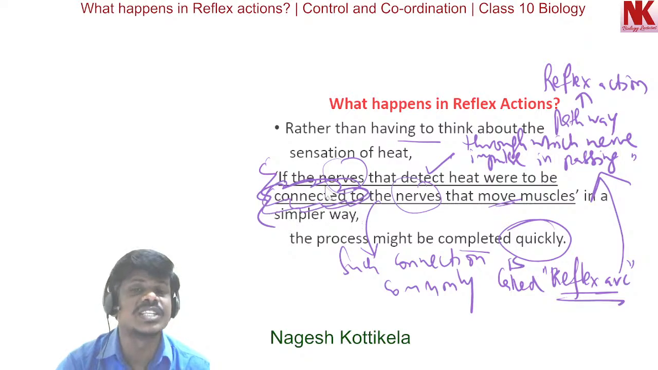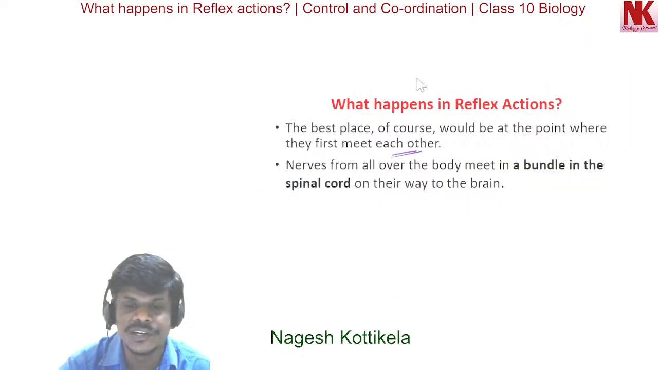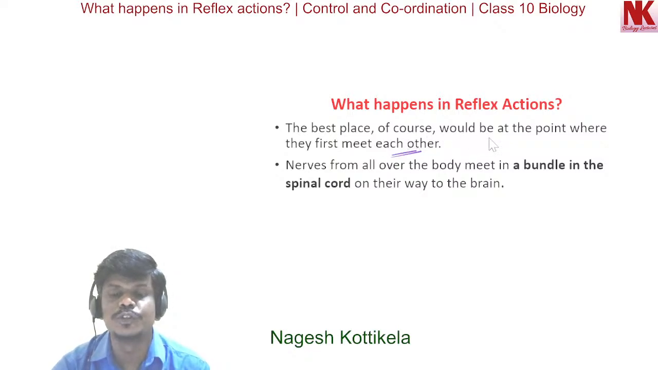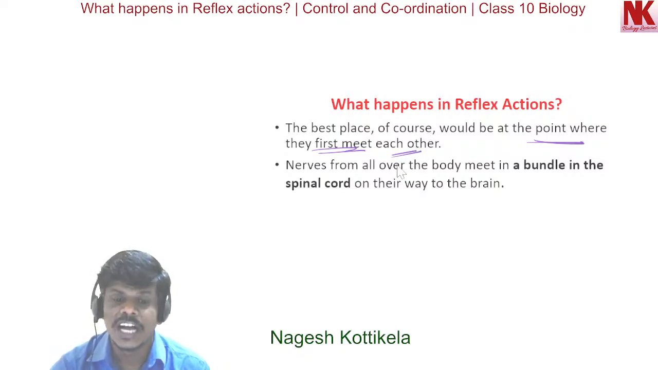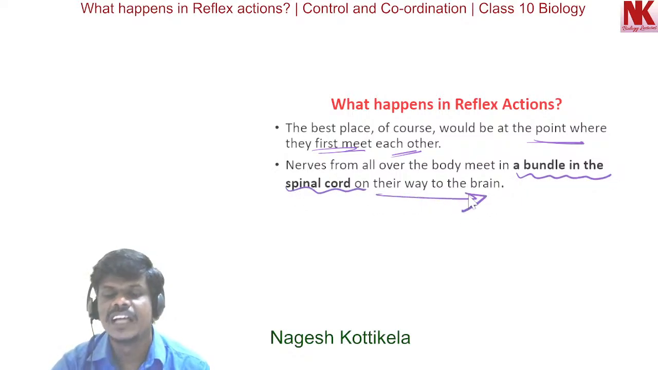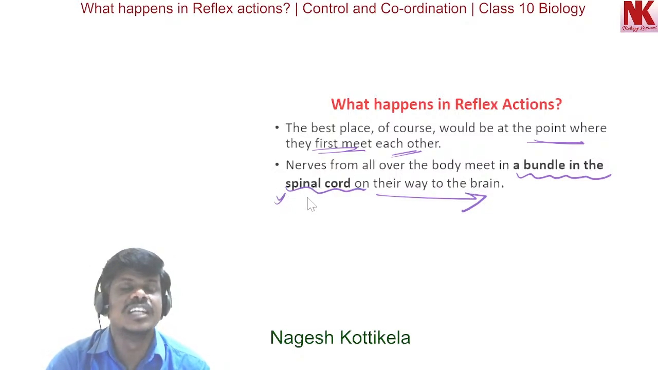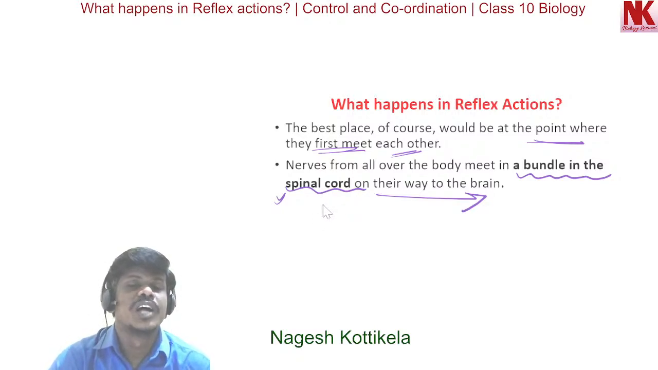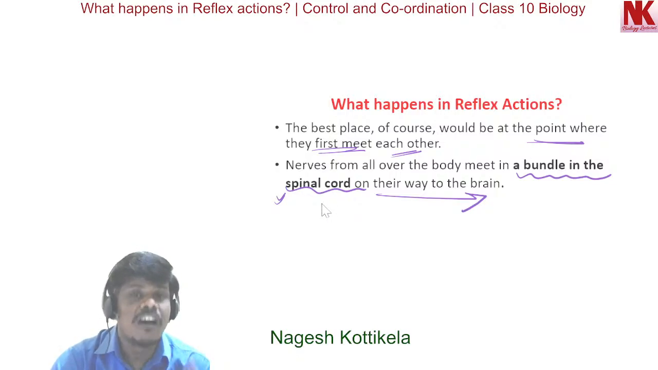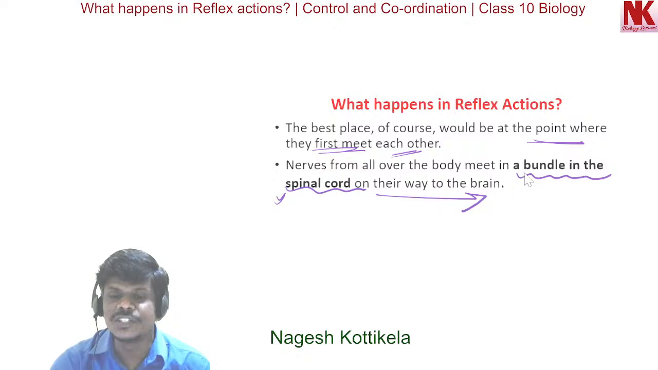The best place for the connection is here. The best place, of course, would be at the point where they first meet each other, and the nerves from all over the body meet in a bundle in the spinal cord on their way to the brain. So obviously, a bundle in the spinal cord is a place where the nerves that detect the stimulus and the nerves that show the response are connected. So a bundle in the spinal cord is the site.